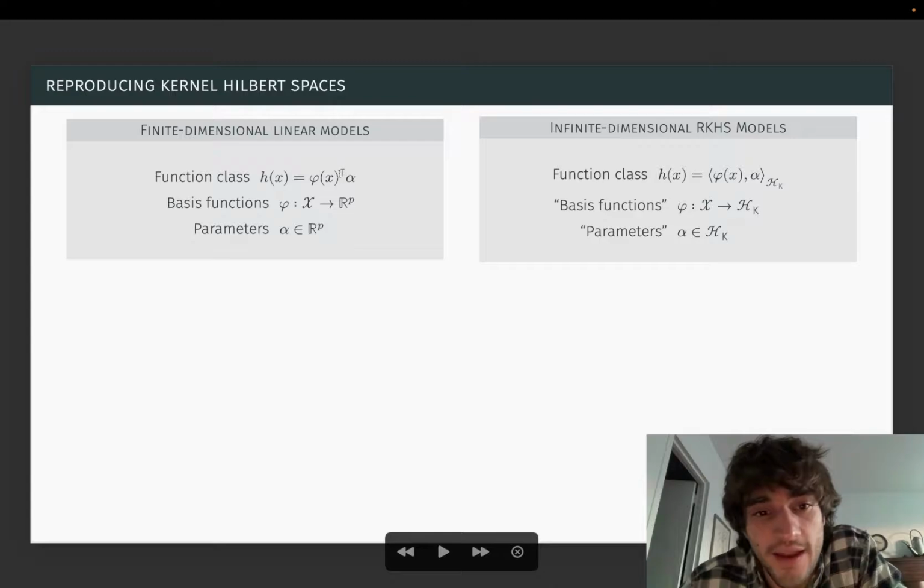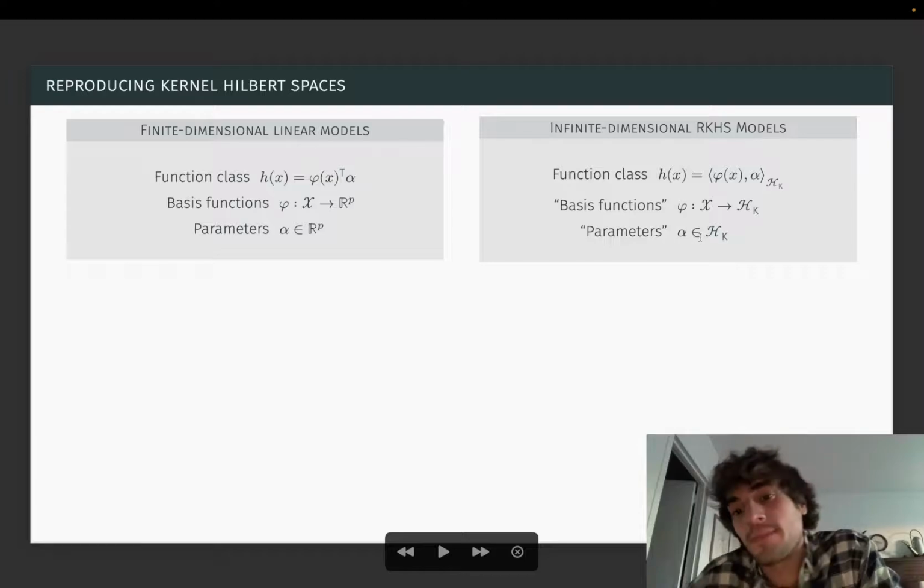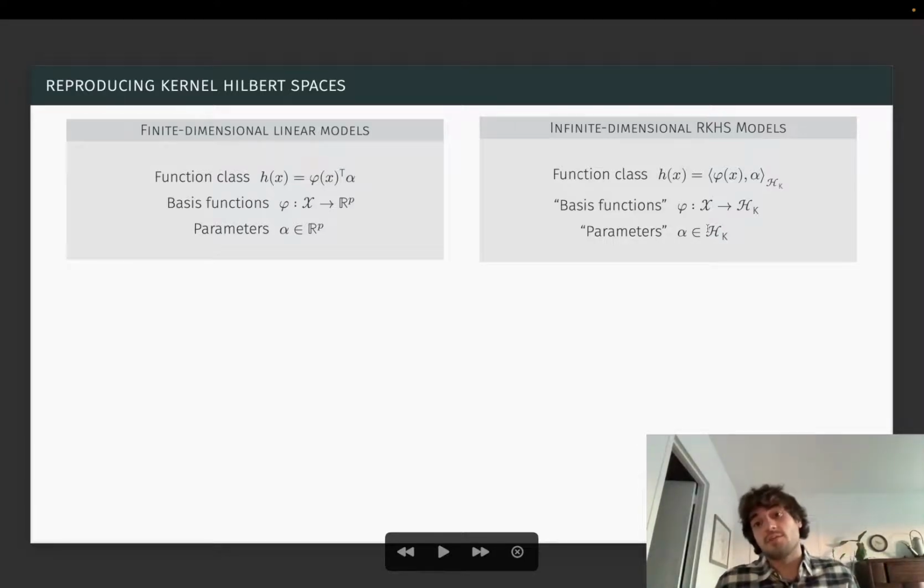We replace this finite dimensional inner product by an infinite dimensional inner product in the Hilbert space. Our basis functions now map to elements in the Hilbert space, and our parameters are elements in the Hilbert space.